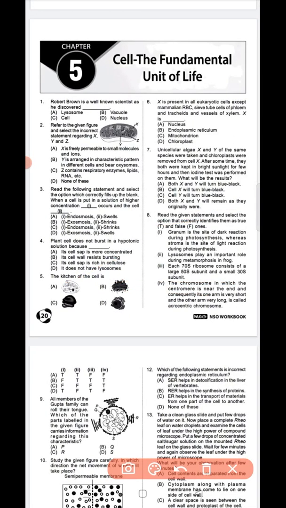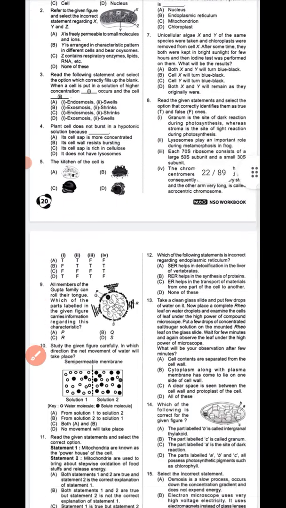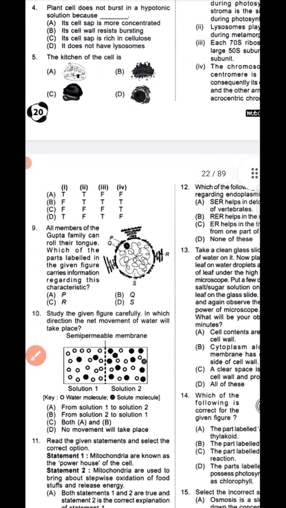One, two, three, four. True, false, we have to see. True, true, false, false. False, true, true, true. So this is a false statement. This is true. This is true. This is true. So option B is the correct answer. Question number 8, option B is the correct answer.